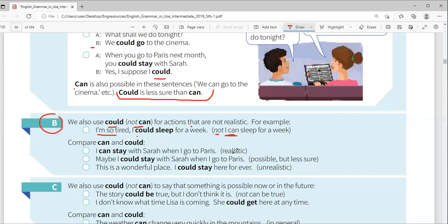Yes, he's a strong man. He can carry 200 kilos of sugar from Mogadishu up to Halfway, walking. Yes, he could. So that doesn't really mean he can really do that. The thing is only that he's showing that he's a really strong man. So could is actually used for things which are not what? Realistic. And the reason for using could is just to show that this person is really like that, but not that he can really do that.